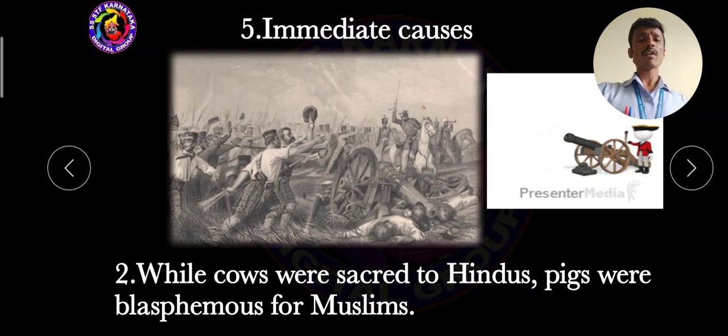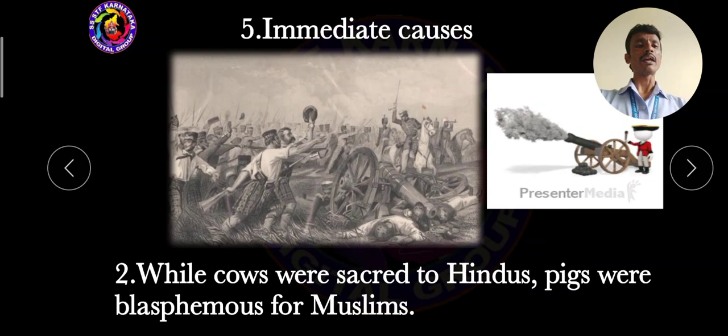So this was one of the important rumors that spread. The cartridges had to be opened using the teeth. The cow is sacred for the Hindus and pigs are prohibited for the Muslims, so both went against their religion. Because of this, the majority of Indian soldiers, whether Hindu or Muslim, joined together against the British. This was the immediate cause of the first war of Indian independence.